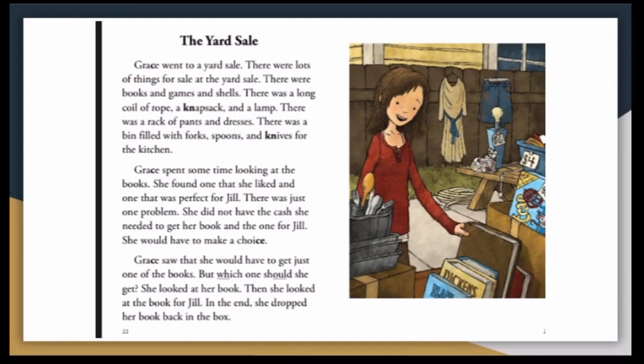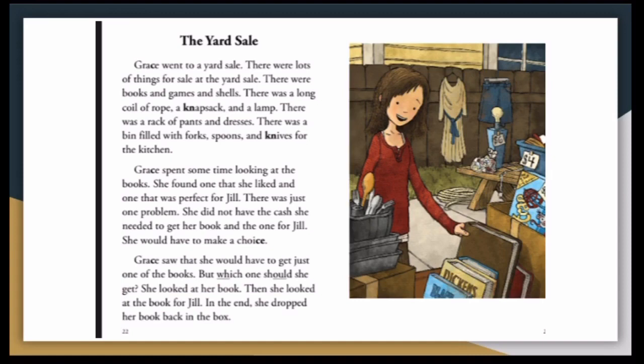Now we're going to read our story. The Yard Sale. Grace went to a yard sale. There were lots of things for sale at the yard sale. There were books and games and shells. There was a long coil of rope, a knapsack, and a lamp. There was a rack of pants and dresses. There was a bin filled with forks, spoons, and knives for the kitchen. Grace spent some time looking at the books. She found one that she liked and one that was perfect for Jill.